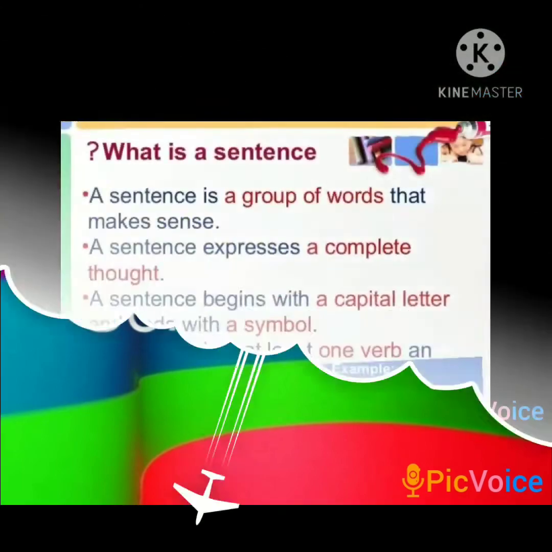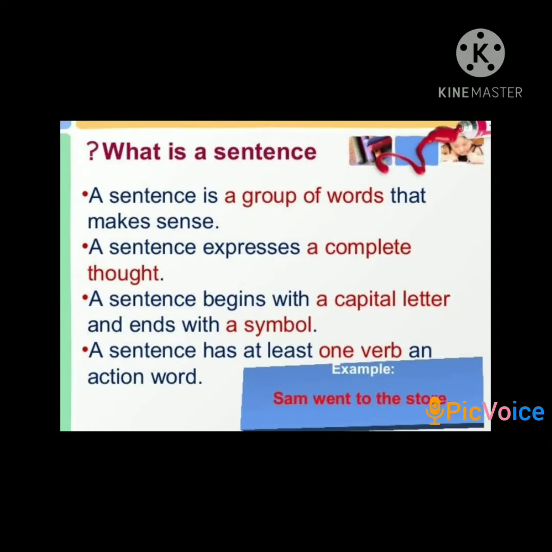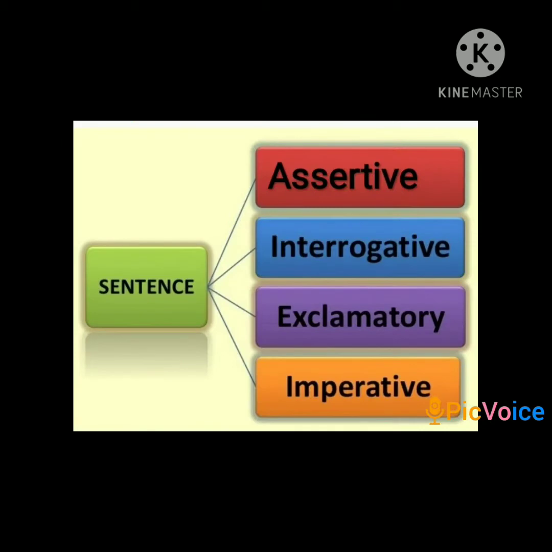Let's get started. What is a sentence? A sentence is a group of words that makes complete sense. A sentence always begins with a capital letter. A sentence expresses a complete thought. It always ends with a symbol. A sentence has at least one verb, an action word.